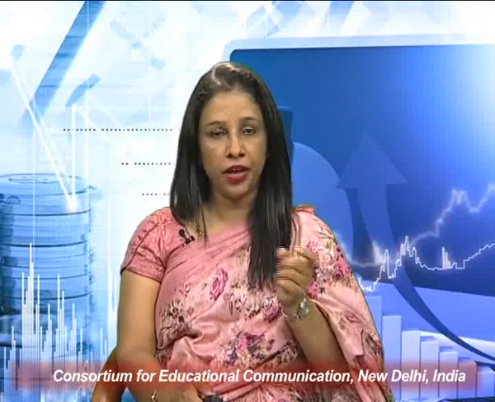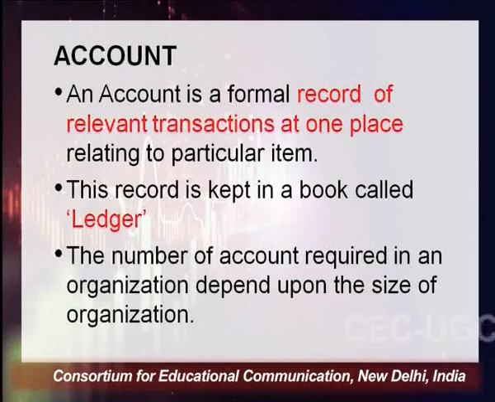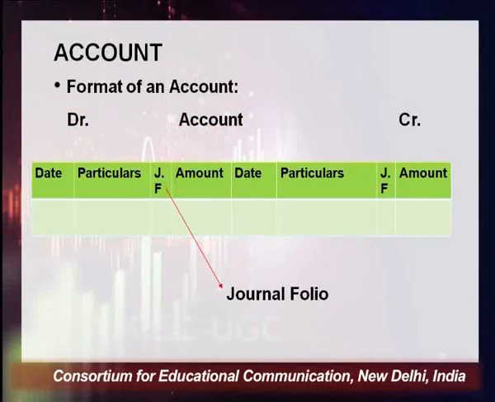All the transactions which you have done in cash will be recorded under one account, and that will be known as a cash account. This record is kept in a book called ledger. This book where these accounts are kept is known as a ledger. The number of accounts you have to prepare in an organization depends upon the size of the organization. So this is the format of account.